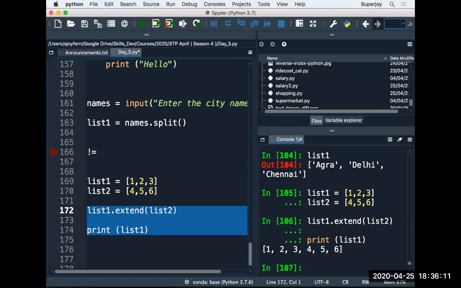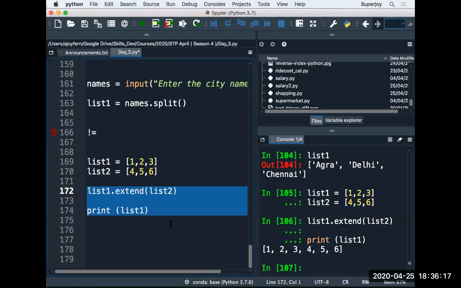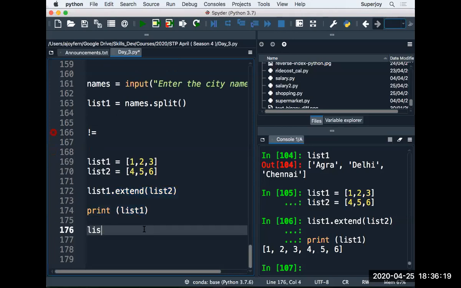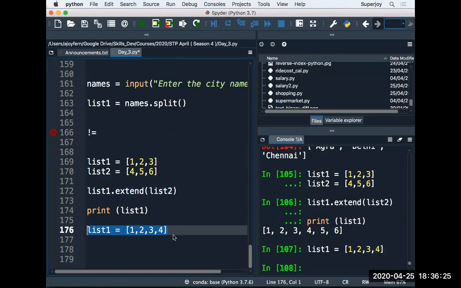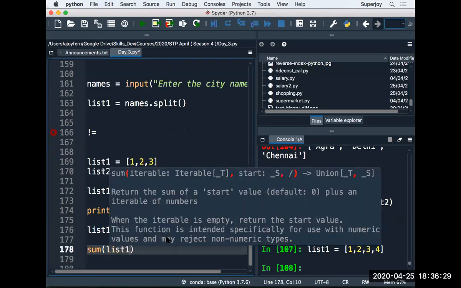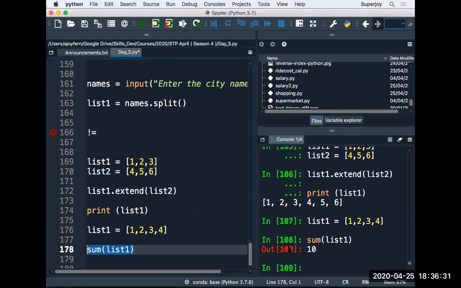Saundarya Rama Subramaniam is saying, sir, how to add some integers as arrays? Okay, so you are saying something like that, Saundarya, some 1, 2, 3, 4. In Python, we have a direct method sum, and you can pass the name of your list. In that case, it will give the output 10. Saundarya, right?